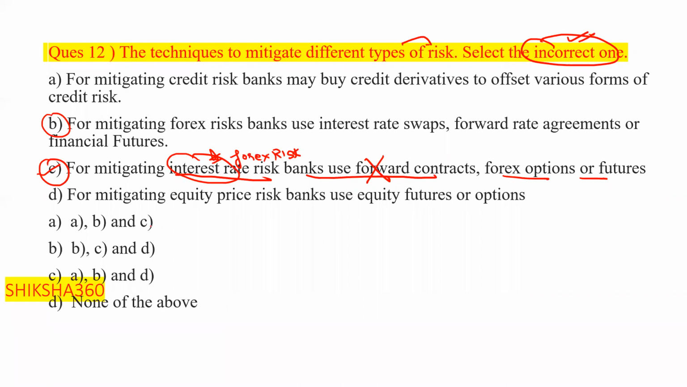So C is clear. Either option A is the answer or option B is the answer, because in option C they have not mentioned this one. So this is not the answer. Now we will move toward option B.